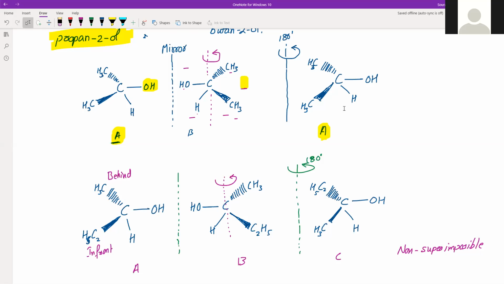The one which is on this side is superimposable, right? So after rotations it is superimposable, but even after doing so many rotations the other is not superimposable. These are the two different cases. That means this is achiral and this one is chiral.